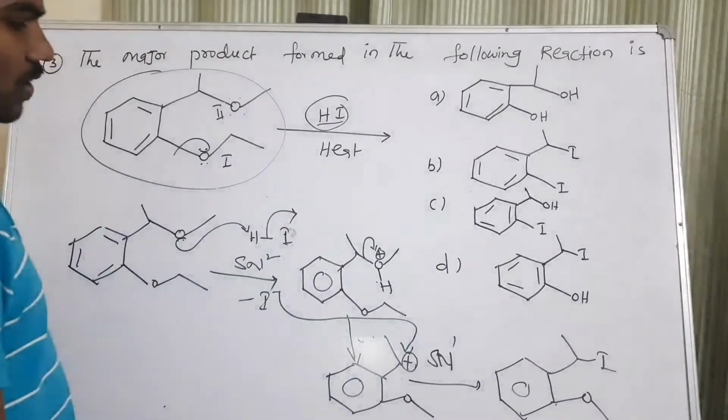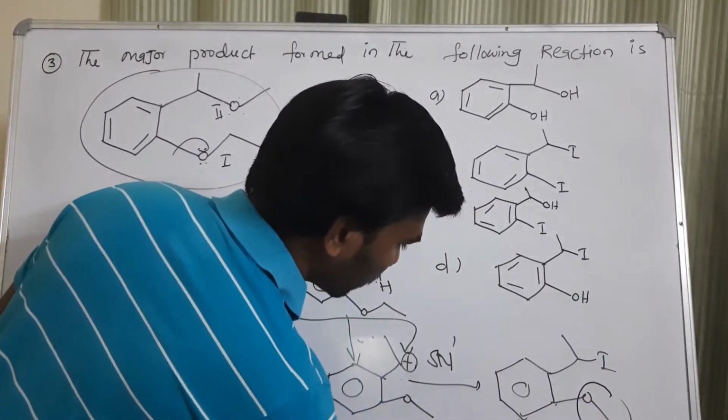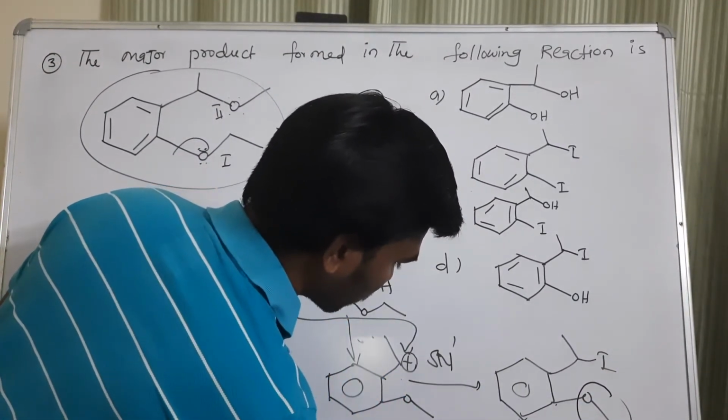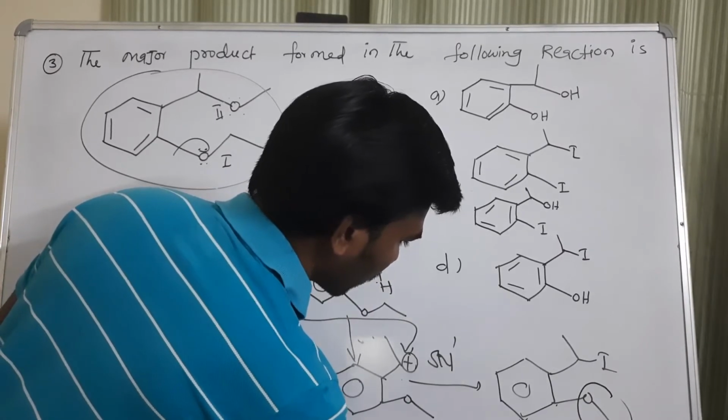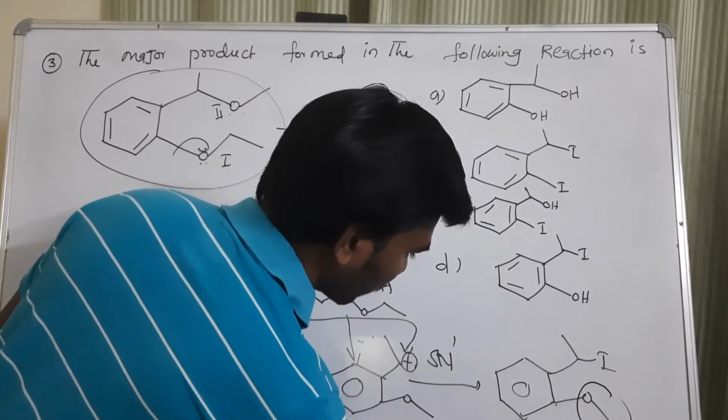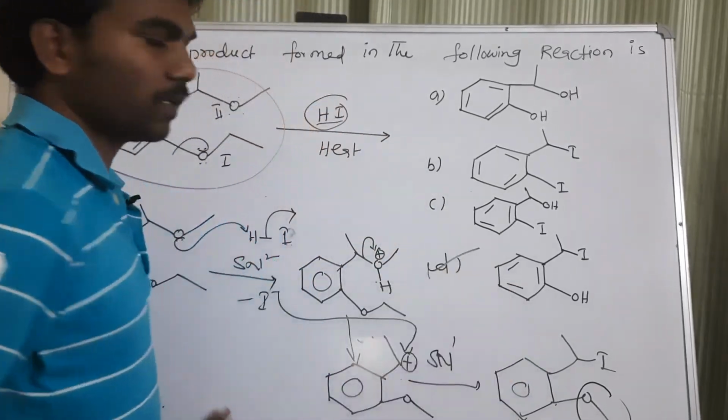Then the tertiary O minus also will eliminate. So the final product is I and OH will form. So the answer is this one, D.